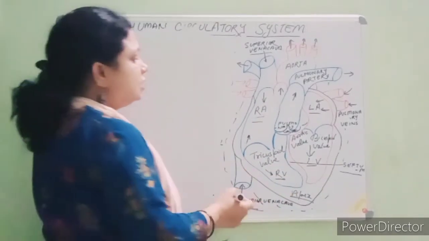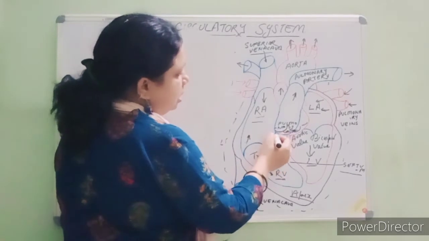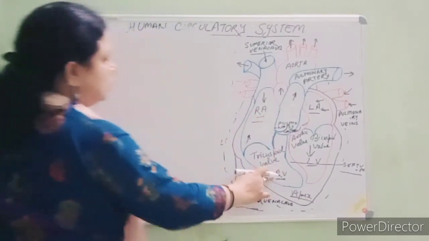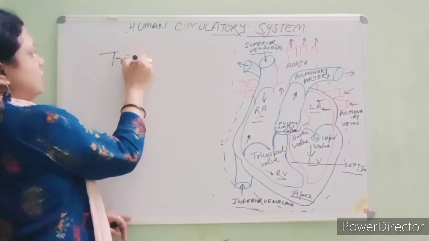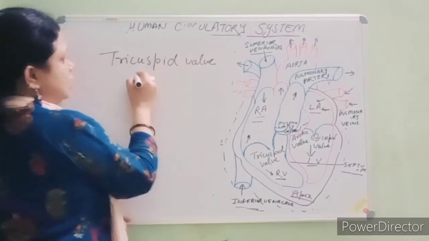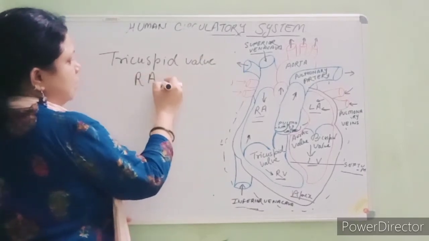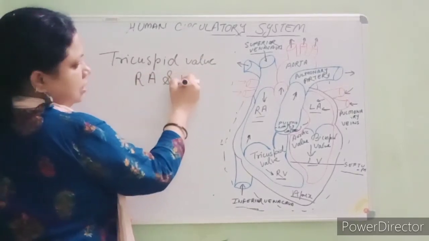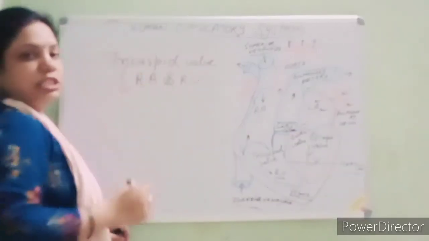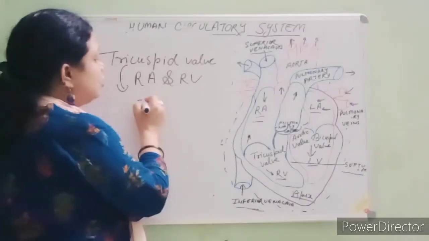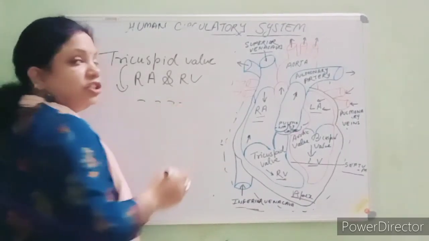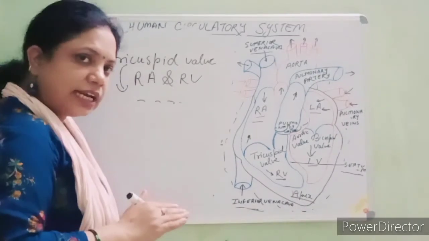Here students, just see the three-flap valve present between the right atrium and right ventricle. It is known as the tricuspid valve. Clear? Tricuspid valve students means there are three flaps. Right? Either you can say there are three leaflets.